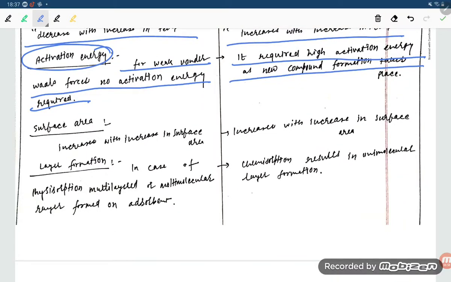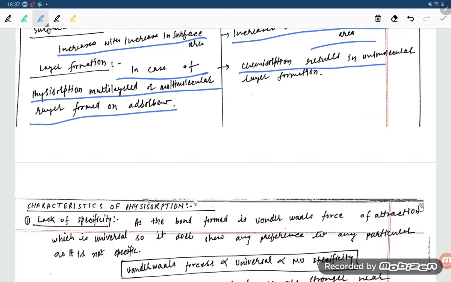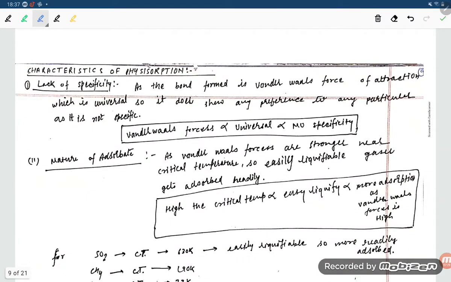Now you see the surface area, student. Adsorption increases with increase in surface area. Layer formation: in the case of physisorption, multilayer formation takes place, and chemisorption results in unimolecular layer formation, right, student?